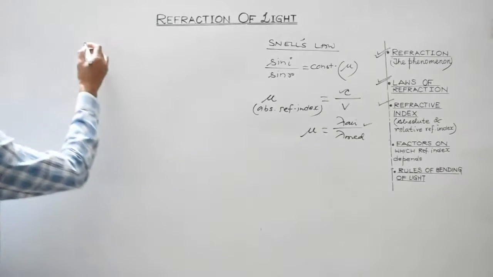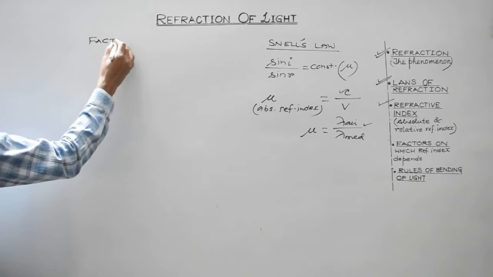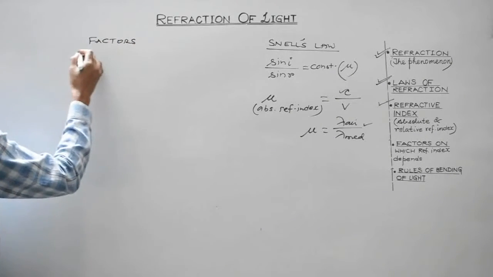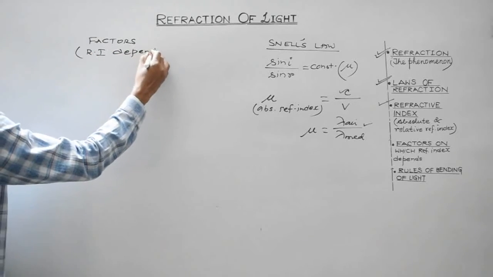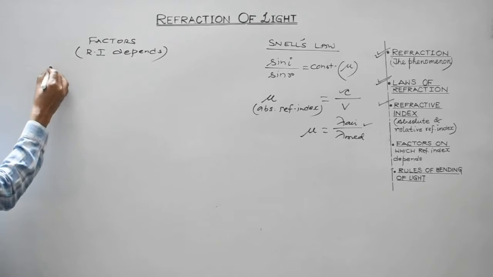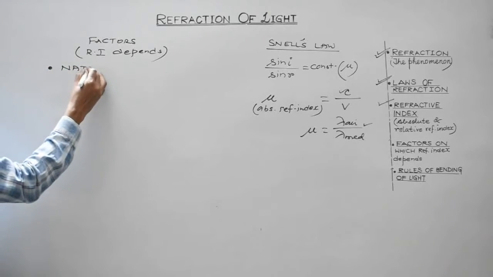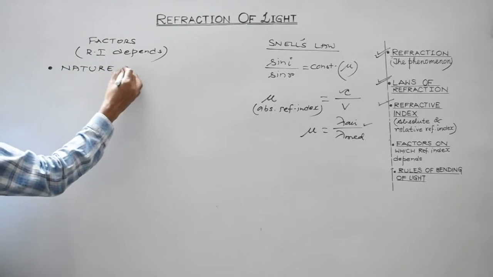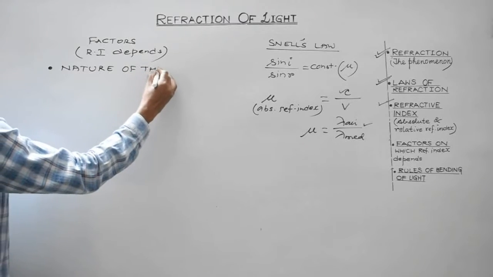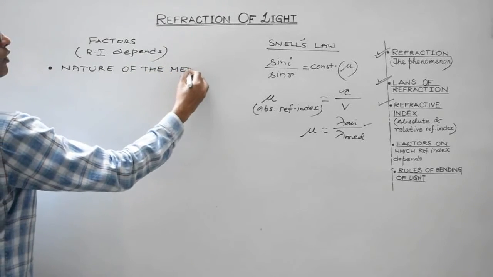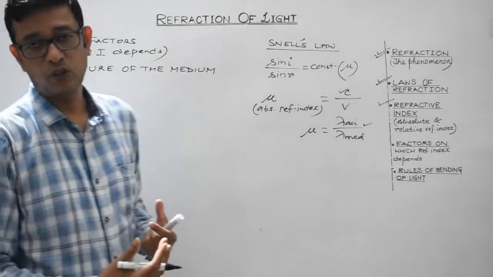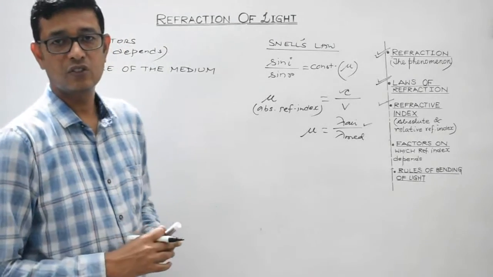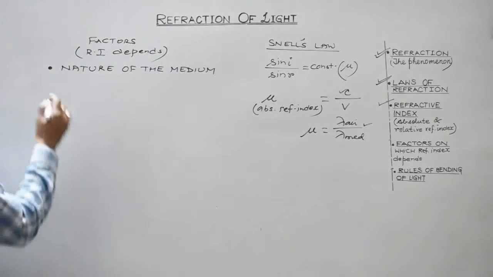So, factors on which refractive index depends. First, the refractive index of a medium depends upon the nature of the medium. Different media will possess different refractive index.